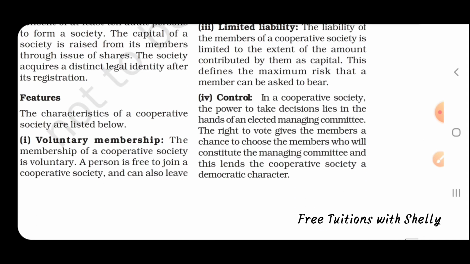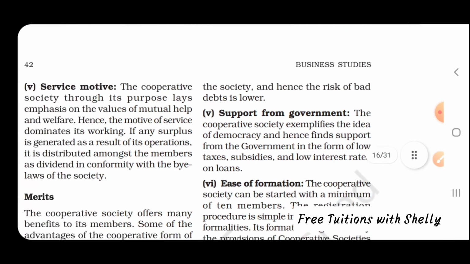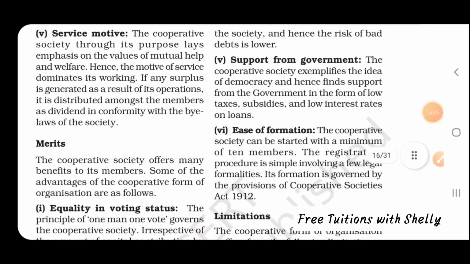That is, in a cooperative society, the power to take control lies in the hands of a managing committee. Some elected members are there, so they will be responsible for controlling the activities. Next is service motive. The main aim of a cooperative society is not profit making, but it is service motive, to provide service.